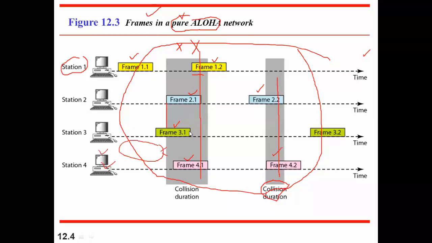You can see here that station 3 has begun its transmission before station 2, station 1 and station 4. But when this frame is close to its ending, another station has started. And when that station's frame is close to its ending, then another station has started. So this is the vulnerable time. We will talk about that vulnerability. This is the risk that stations have for their frame to be sent. So what is needed? We need some method by which we can achieve successful transmission.